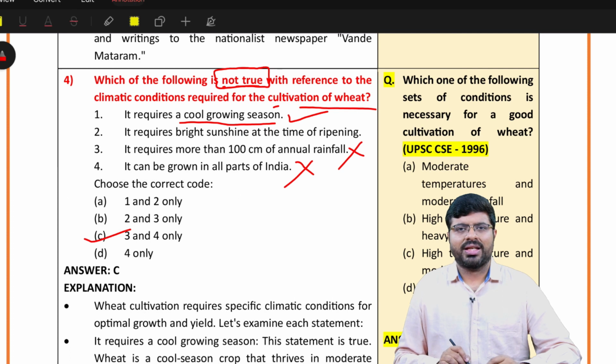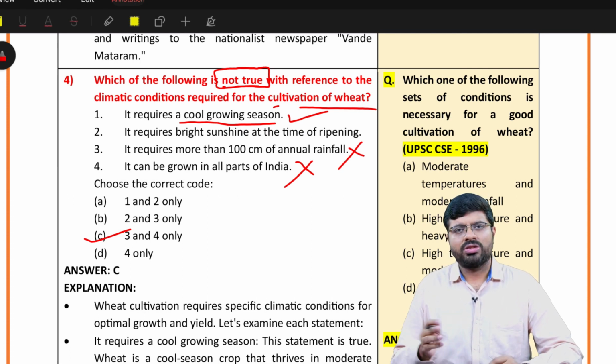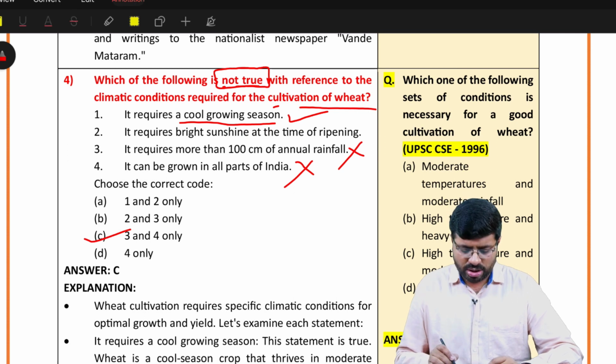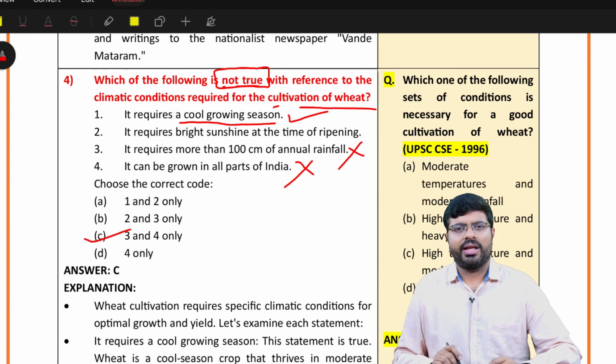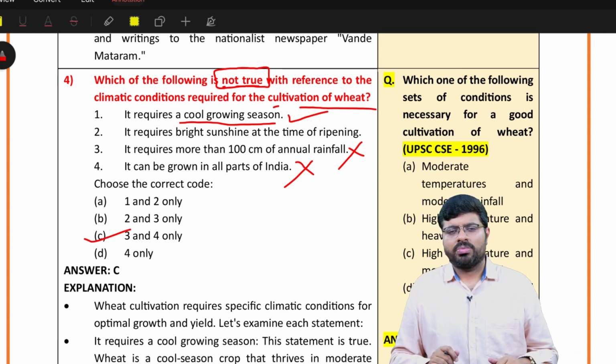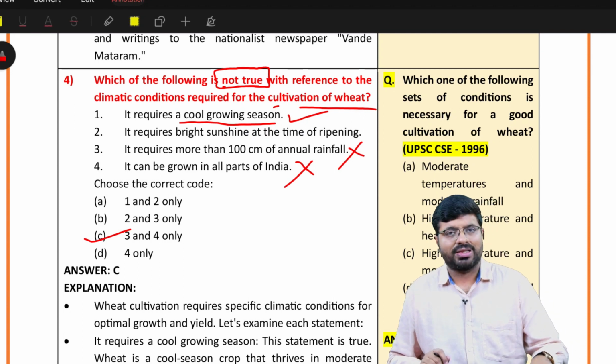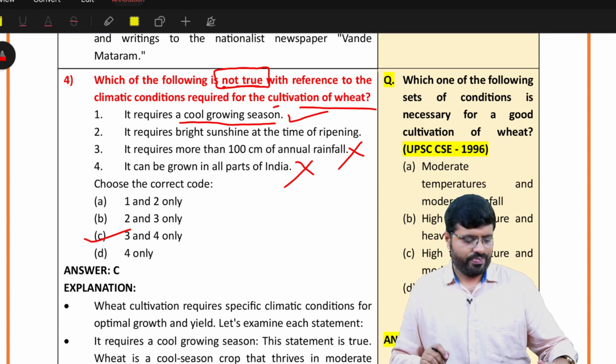See here, some mistakes. If you don't see the phrase not true and true, you assume that the statement is asking about true statements, you might go for 1 and 2, statement A, which is a blunder. That is the reason why I am discussing this question, so that you will come to know about the mistakes which you should be avoiding in the exam. So mistake 1 to avoid: read the question properly.